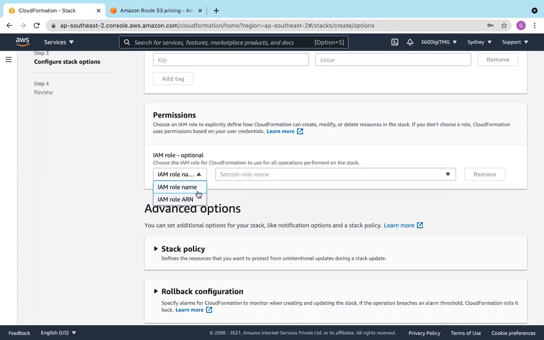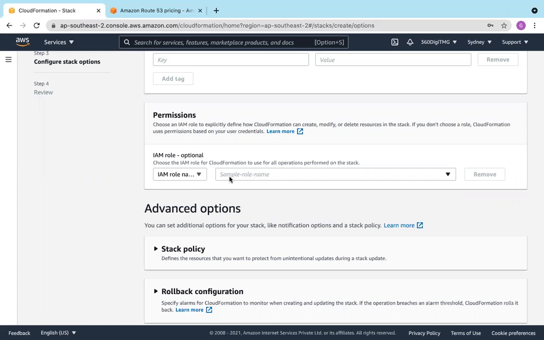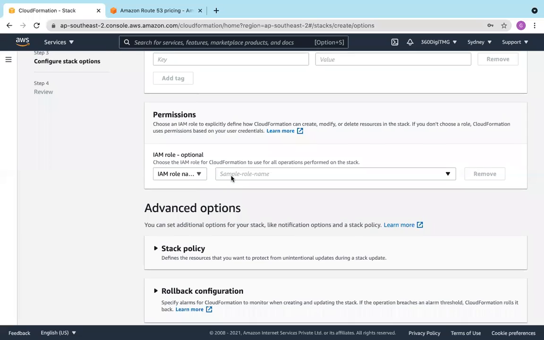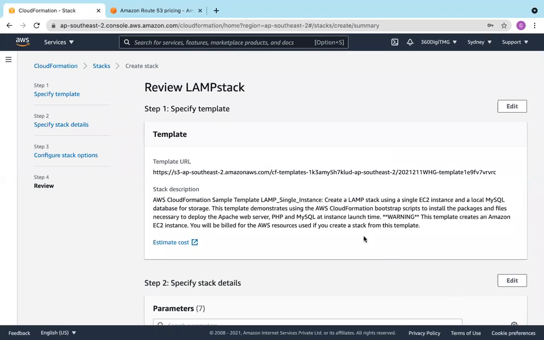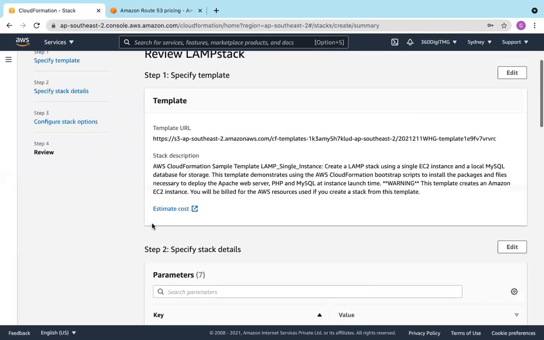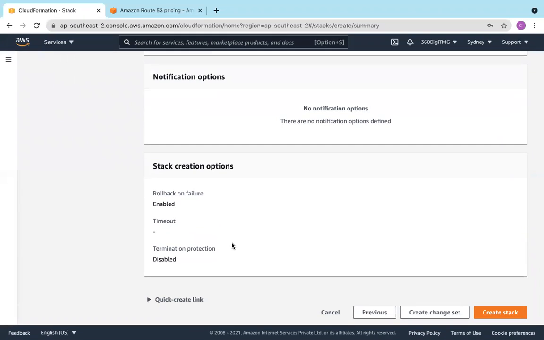So IAM role name, ARN. It is optional here. So where will the IAM role be helpful? Suppose, as we discussed, if the EC2 instance needs S3 access, there you can give the IAM role. So that's it. And next, review and create. Estimate, you can also estimate costs over here. So let us not use this.